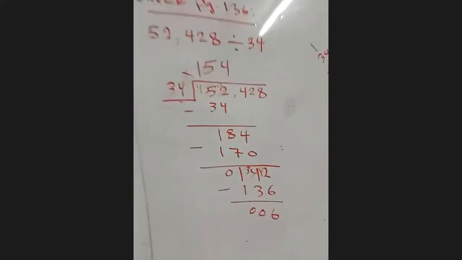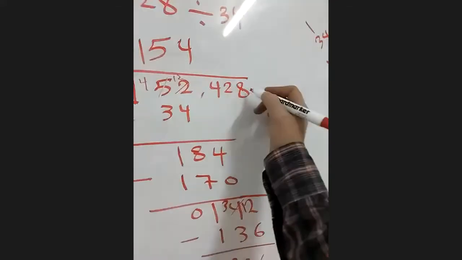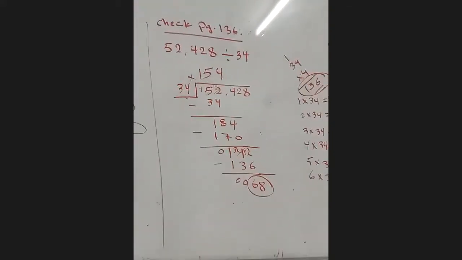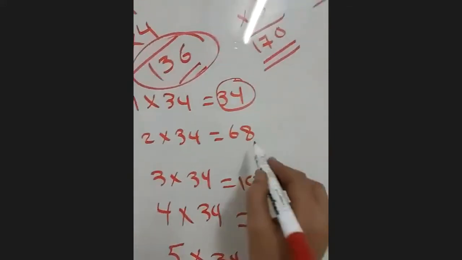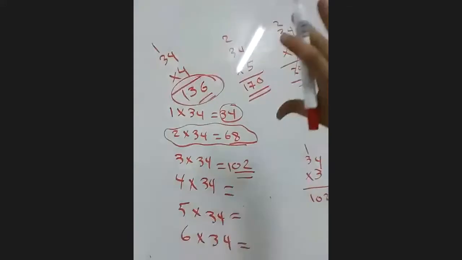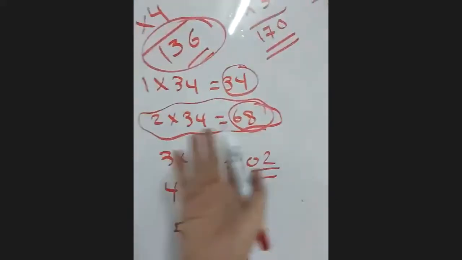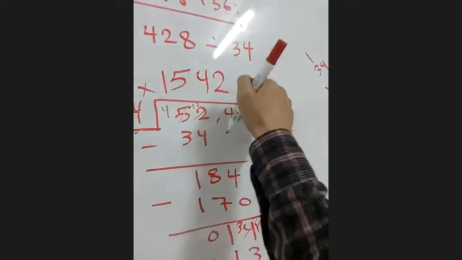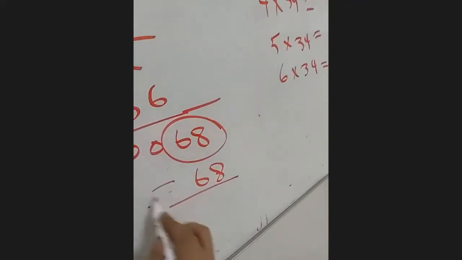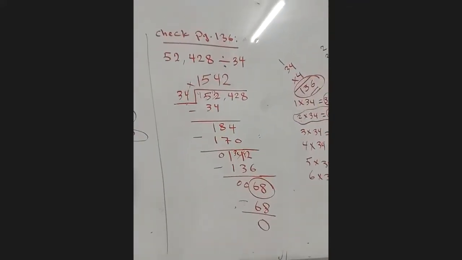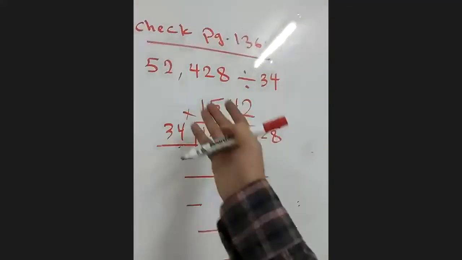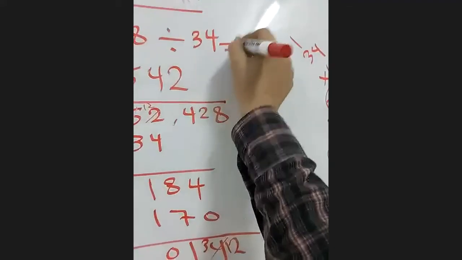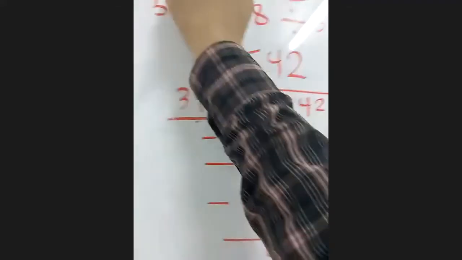Now the last number I have up, which is the 8, sorry. The 8. Now what I have here, 68. And here, in my guessing, I have the 68 already with the 2, which is my perfect choice. So here I will put 2 to my 34, 68. Subtract, the answer is what now? 0, the remainder. So my quotient, or my result, for this number divided by this number is this number. So this is equal to 1542. Copy.